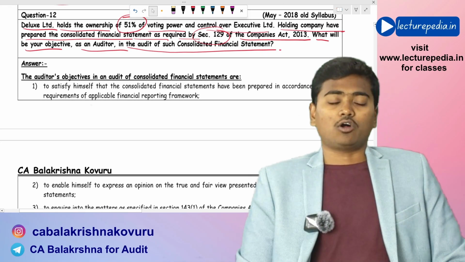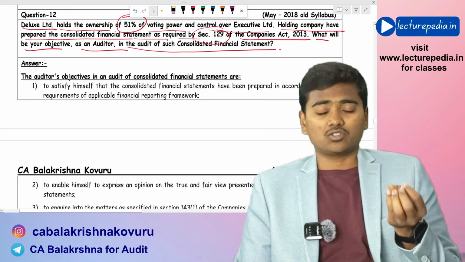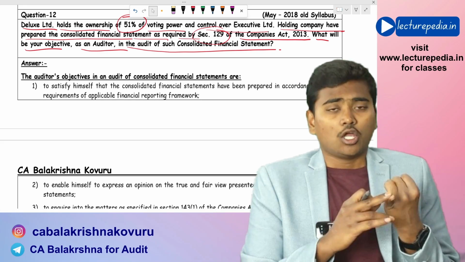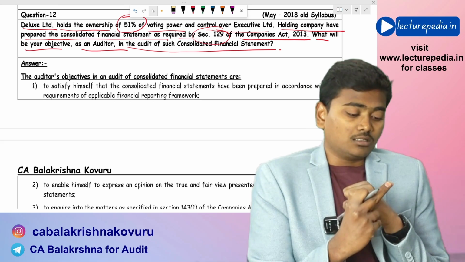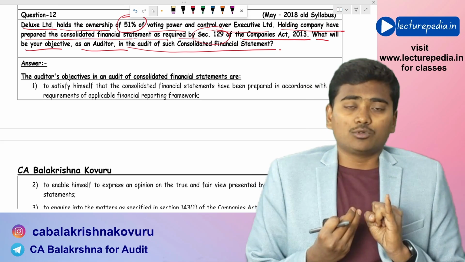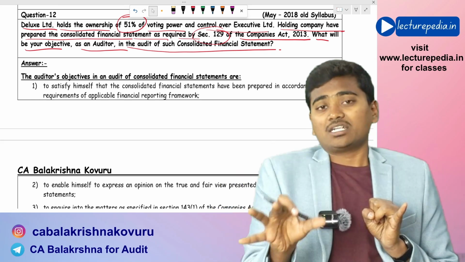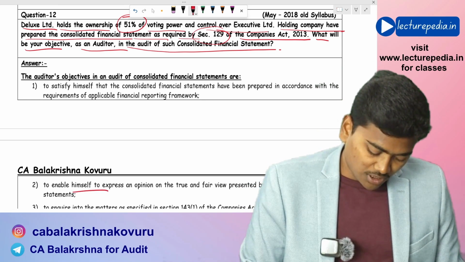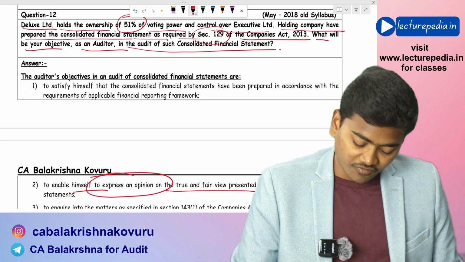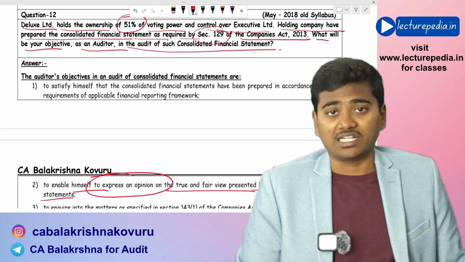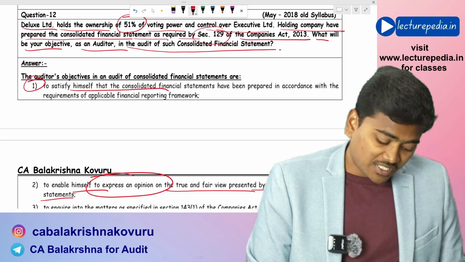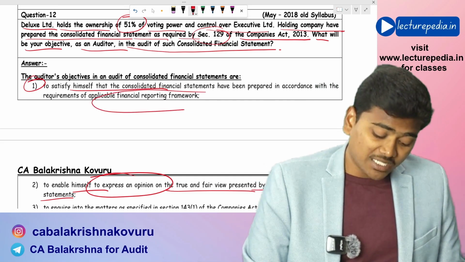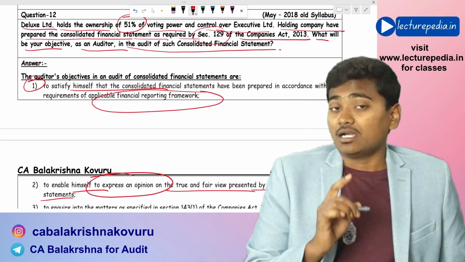See, what will be the auditor's objective in audit of consolidated financial statements? This is a general question. First of all, the auditor needs to get a reasonable assurance that consolidated financial statements are showing true and fair view. See, enable himself to express an opinion on true and fair view presented by the consolidated financial statements. Next, satisfy himself that the consolidated financial statements have been prepared as per the applicable financial reporting framework. After that,